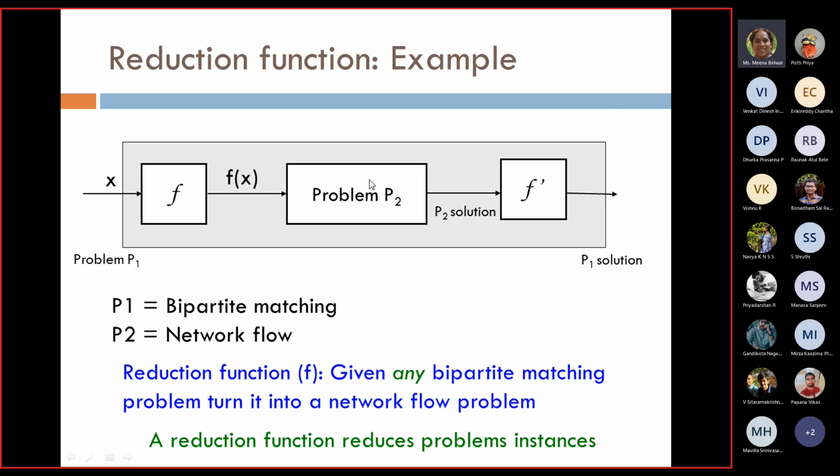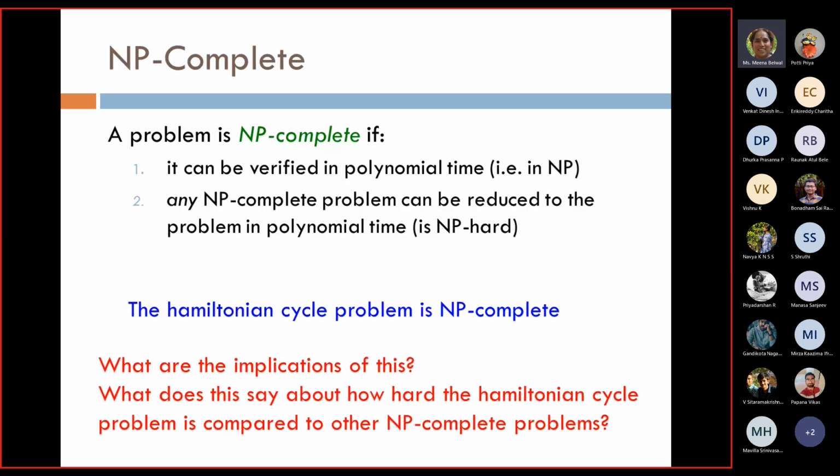So let us say problem P2 is my Hamiltonian cycle problem, and P1 is any other NP complete problem. Why? Because both belong to the NP complete problems, which means they are NP hard problems. So I should be able to convert any problem into the Hamiltonian cycle problem, which is an NP hard problem. And if I have a solution for the Hamiltonian cycle problem, that means I have a solution for any other NP complete problem. That is the implication.